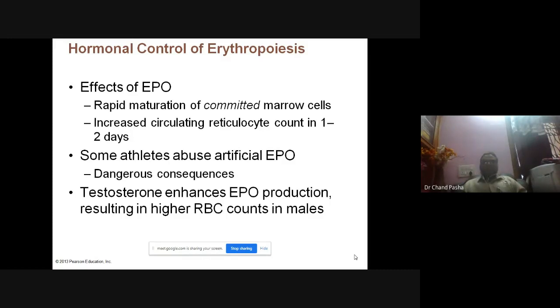But it may lead to dangerous consequences. If a larger amount of erythropoietin is there, more RBC is produced, then the blood will become viscous, and sometimes it may clot, so the body will become blue and the patient will die. And the other thing, testosterone, this is a steroid. It enhances erythropoietin production. This testosterone is also being taken by sports persons in order to enhance EPO and then subsequently their RBCs. But this is all dangerous.